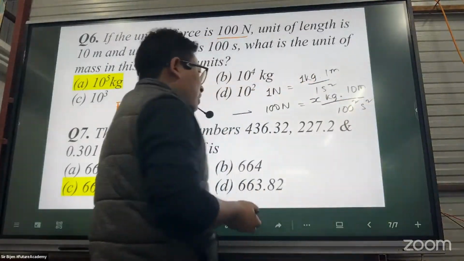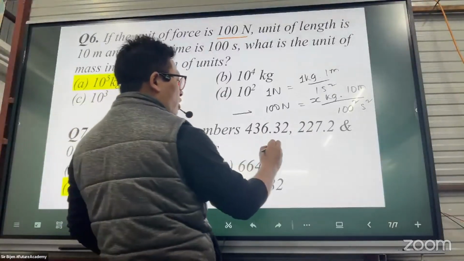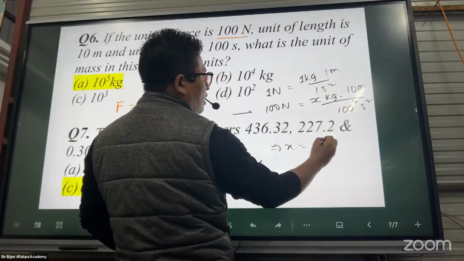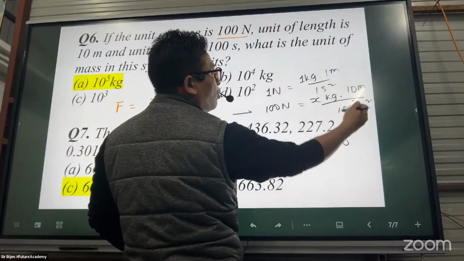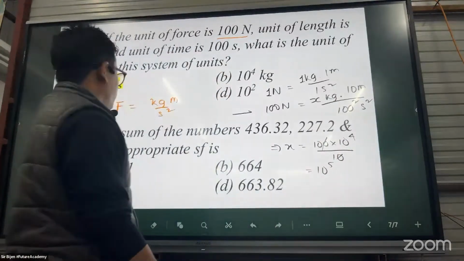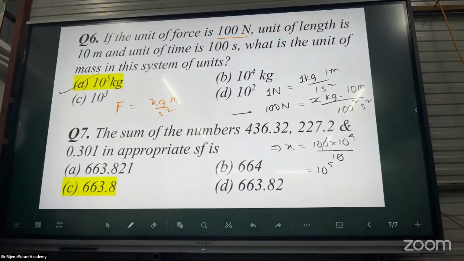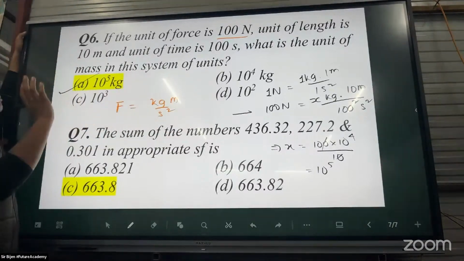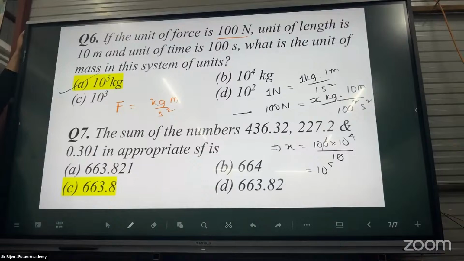And what is x? From the law, 10 to the power 4 divided by 10 gives 10 to the power 5, so x is 10 to the power 5 kg. Clear? It is not complex, there is some dimension. Units get converted from CGS to SI. Such type of question is expected in the exam, and that is very simple.